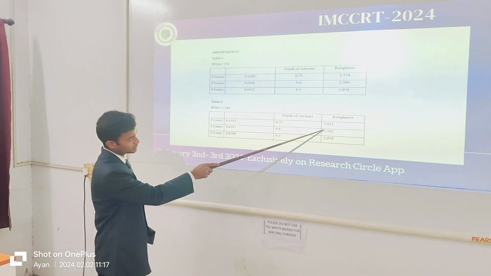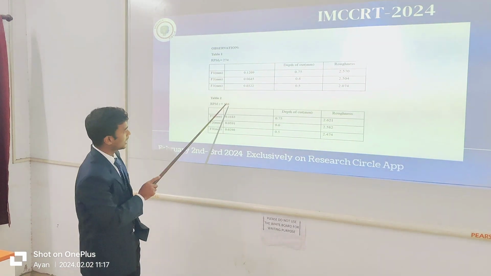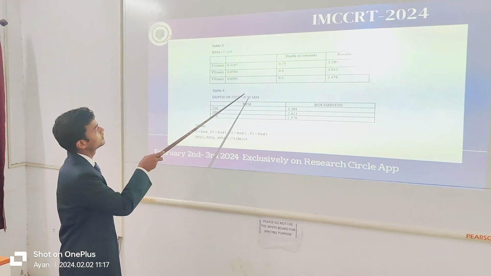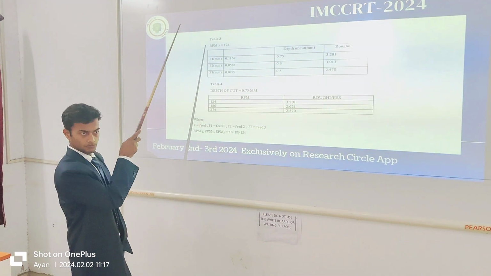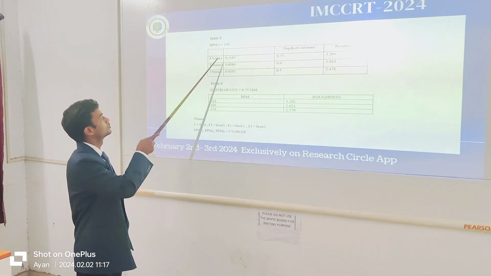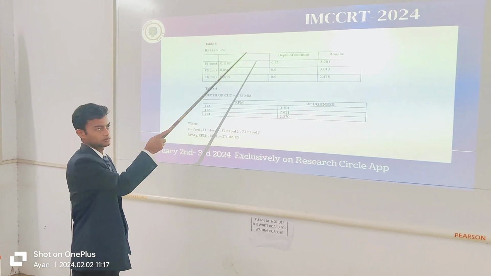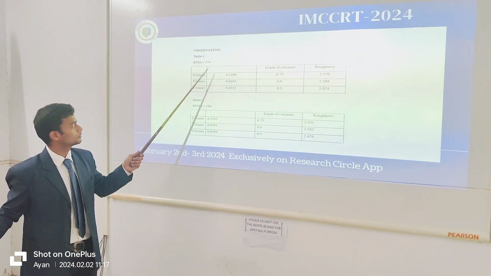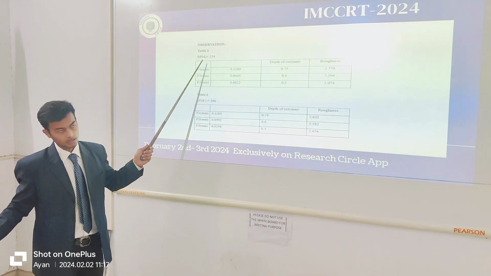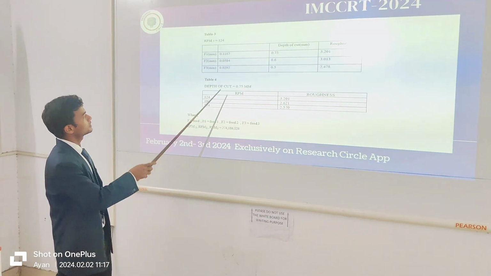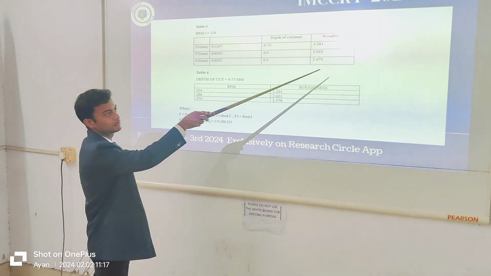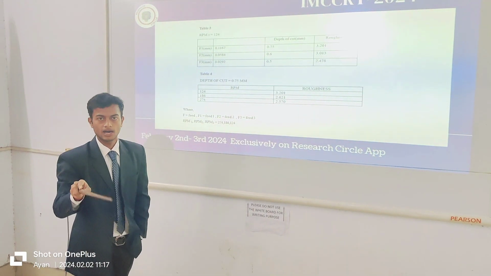As you can see, the roughness is also decreasing. In the third RPM we are decreasing the RPM again. So now we took the RPM 124, because previously it was 186, and before this it was 274. Now decreasing, you can see this is also the same: the roughness is decreasing when we decrease the RPM.